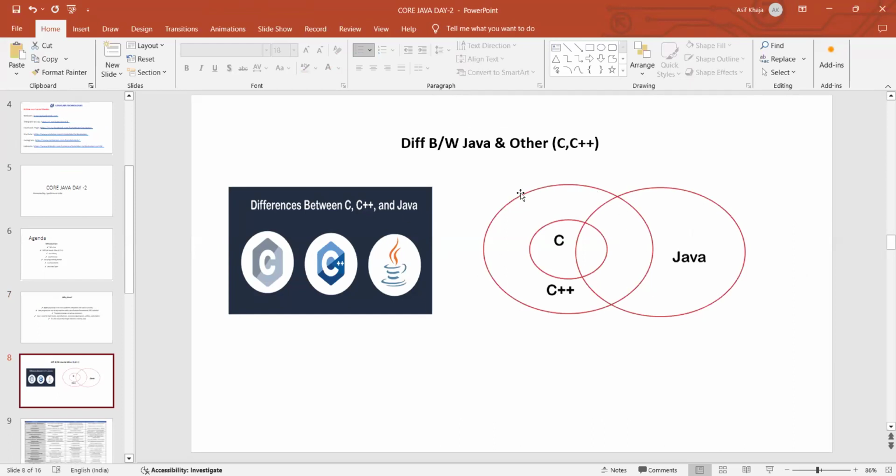See here one pictorial representation. By this you can get some idea. We'll see here, C is having these many features and C++ is having these many features. Now let's see Java. Java is a combination of C, C++ and its own features. Java has been developed with the help of C and C++ features, along with that, it has some extended features.